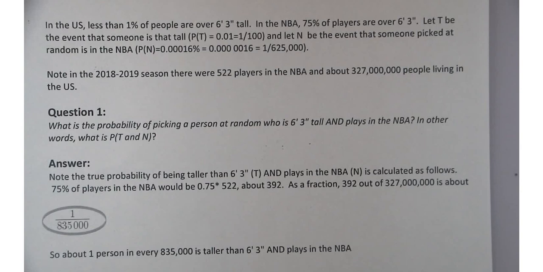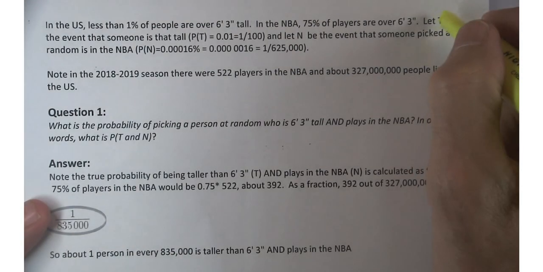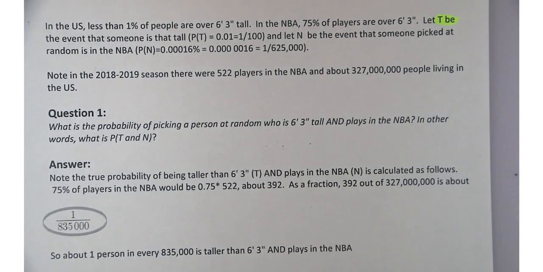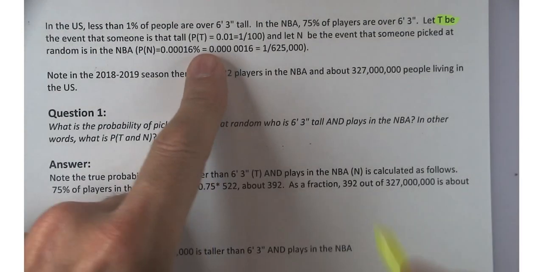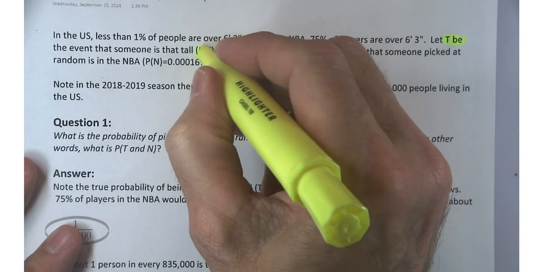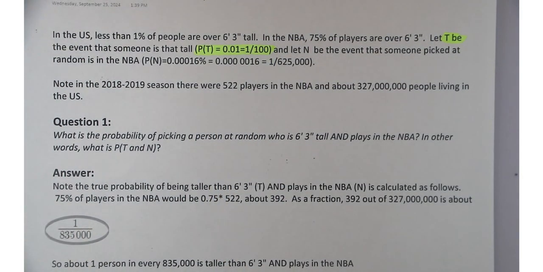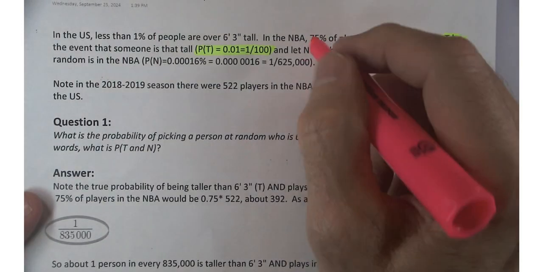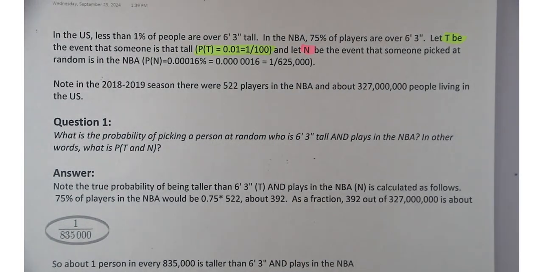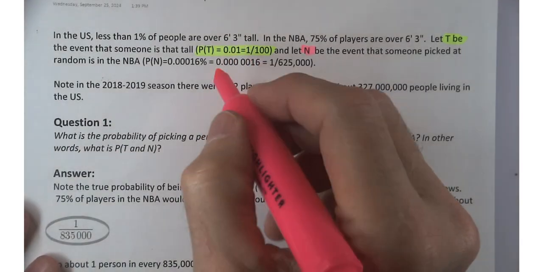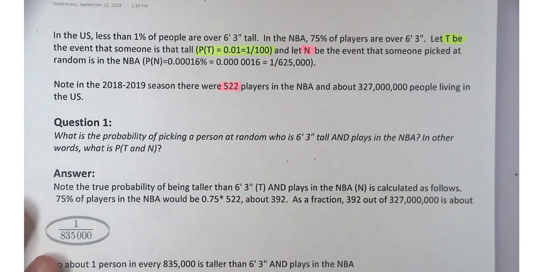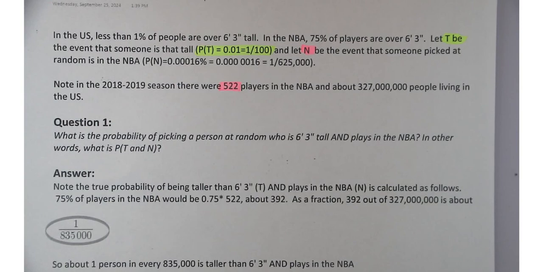So we're going to define two events. T is the event that somebody is tall, and the probability of being tall, randomly picked, is, well, we'll round it to 1 in 100. On the flip side, N is the event that somebody is picked at random who plays in the NBA. In the 2018-2019 season, there were 522 players out of a population in the United States at that time of about 327 million.